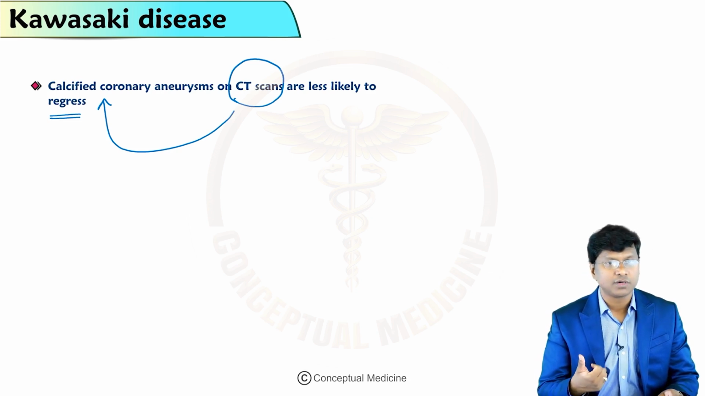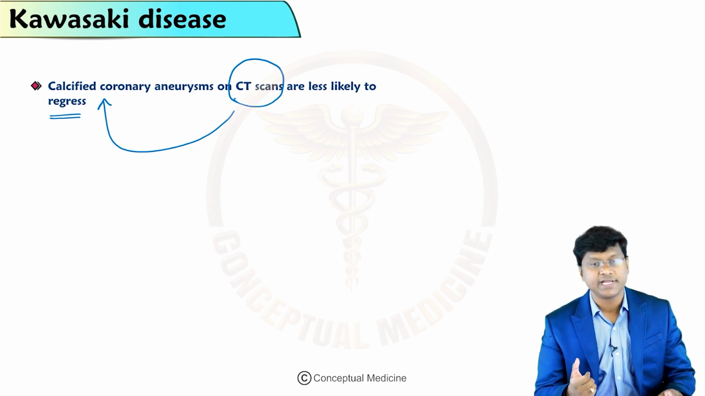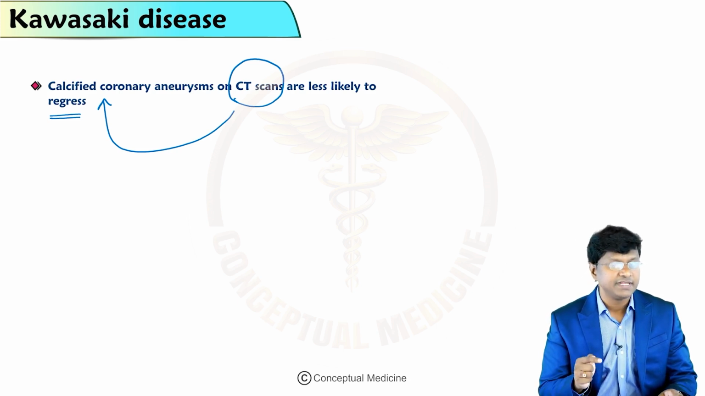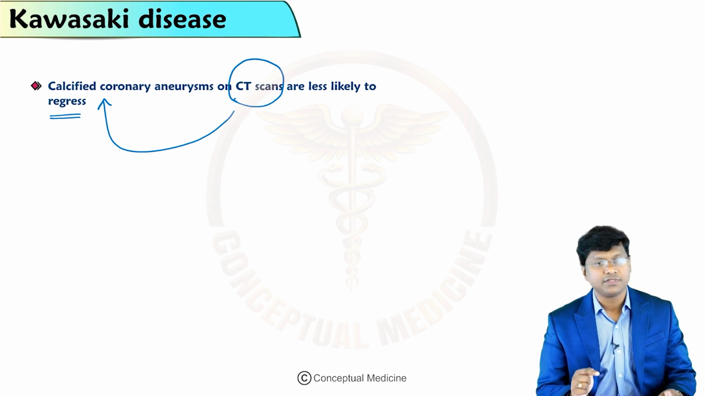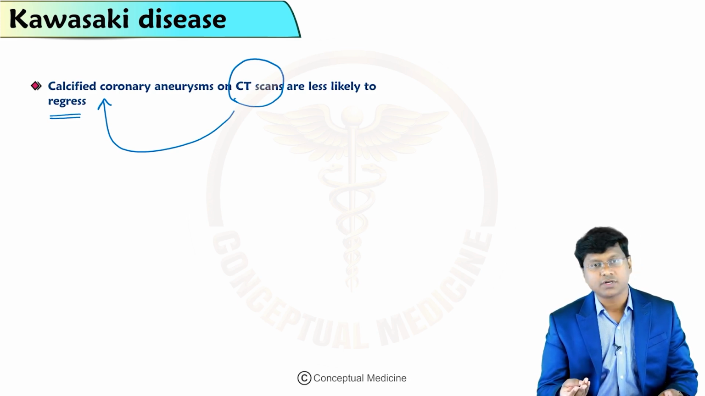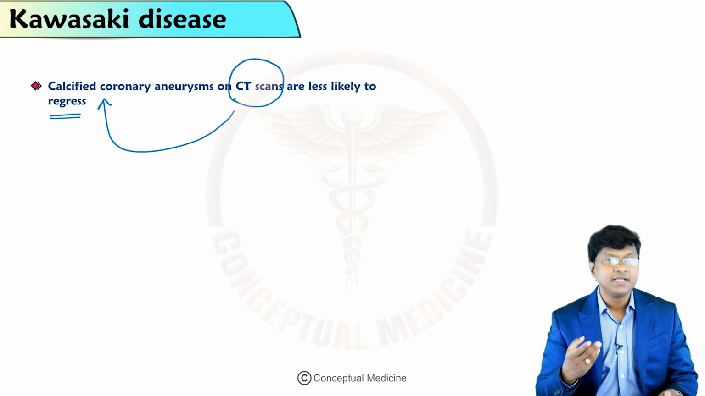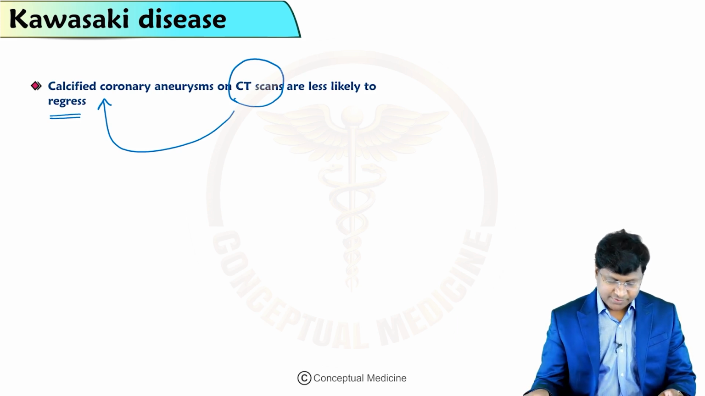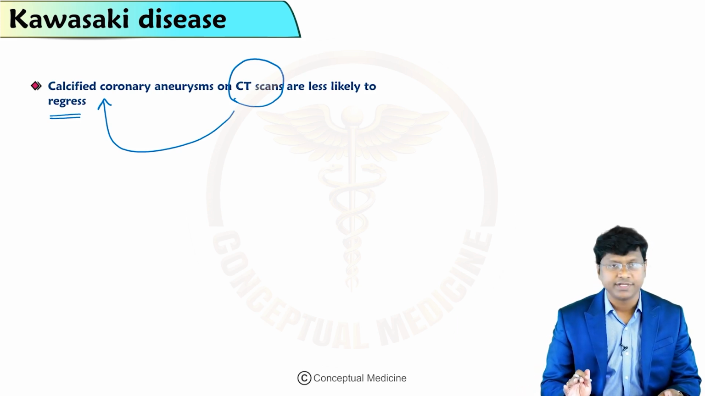Anticoagulants like warfarin or low molecular weight heparin should be given in those individuals with coronary artery aneurysms, where the size of the aneurysm is around 8 millimeters. And if the individual has developed myocardial infarction, then you need to give thrombolytic agents, or do PCI or coronary artery bypass graft, and even cardiac transplantation should be considered. Calcified coronary aneurysms on CT scan are less likely to regress.